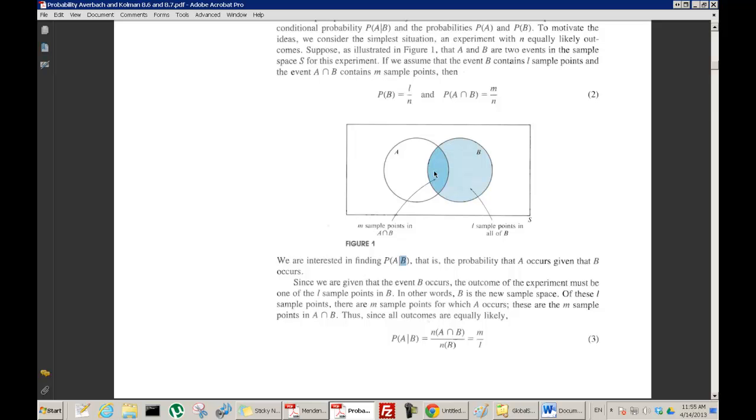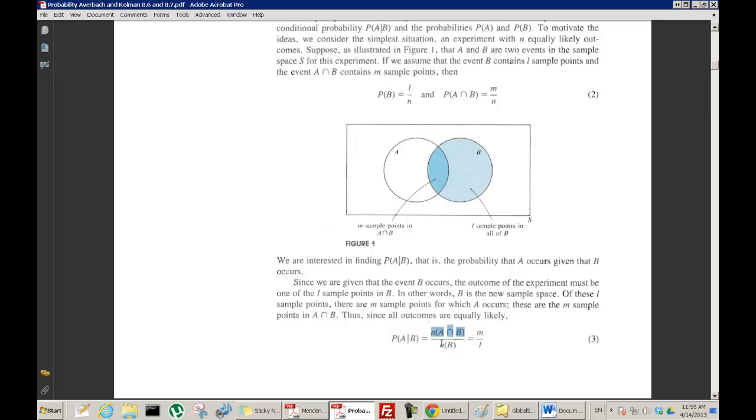So what's the probability of A given B now? It's the number of points in here divided by the number of points in the new sample space, the reduced sample space B. So they write that this is the number of points in A intersect B, we said there are m of them, and the number of points in all of B, we said there are L of them.